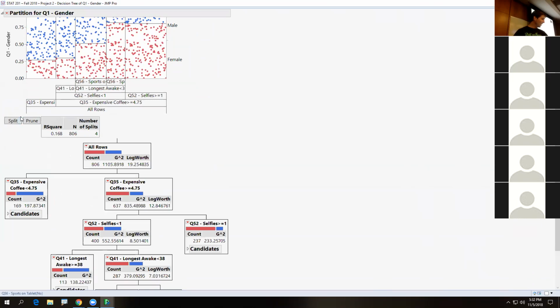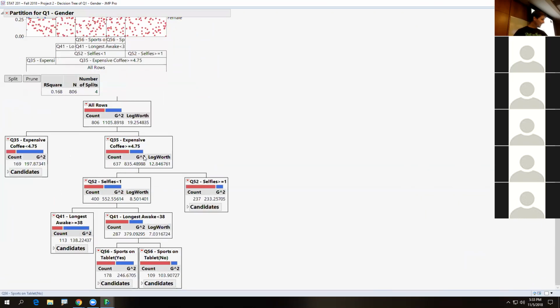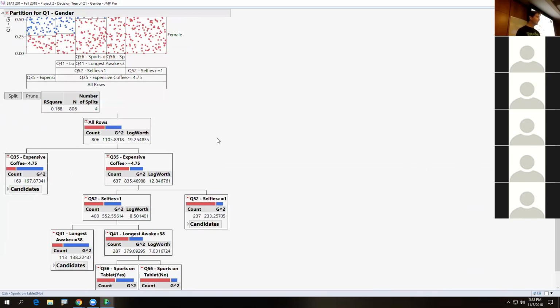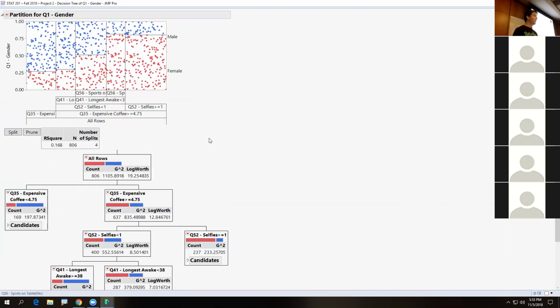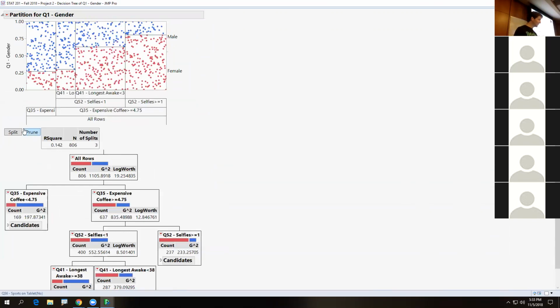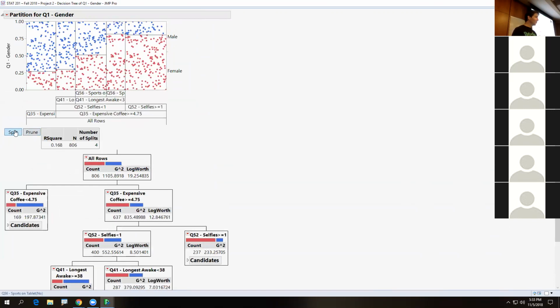Oh, this is kind of cool. I like this tree. Okay, this is a great tree. What colors are males here? Males are blue. Females are red. And that's so weird where the first split goes. Oh, no. Okay, it goes what I thought. I thought it was the reverse of my expectations.